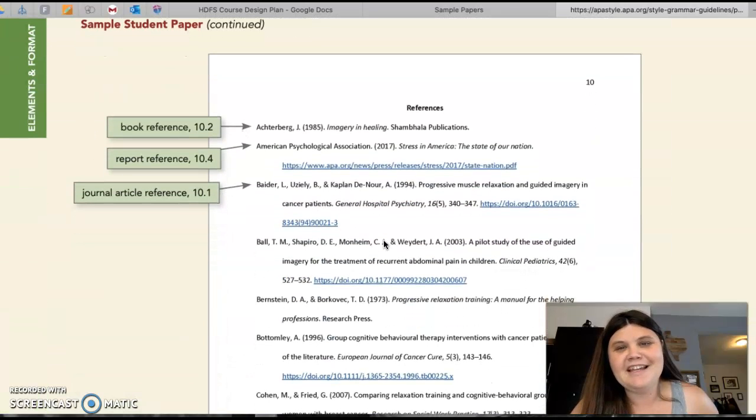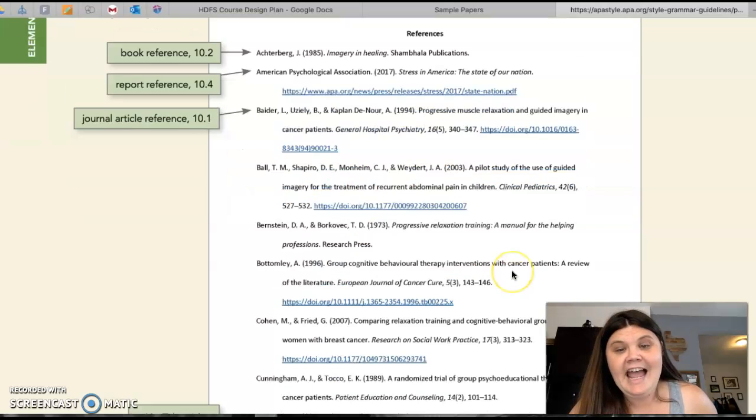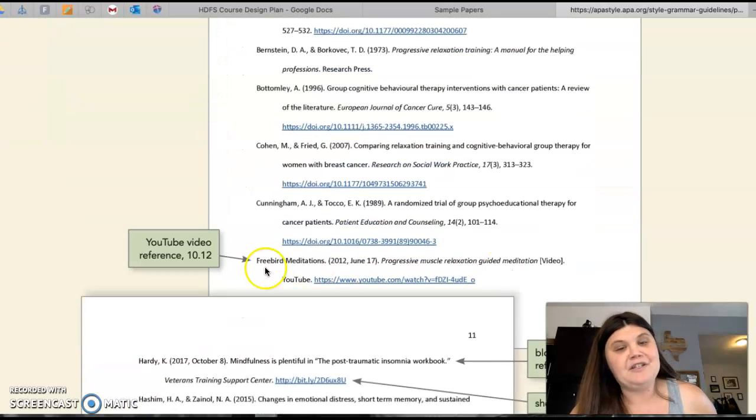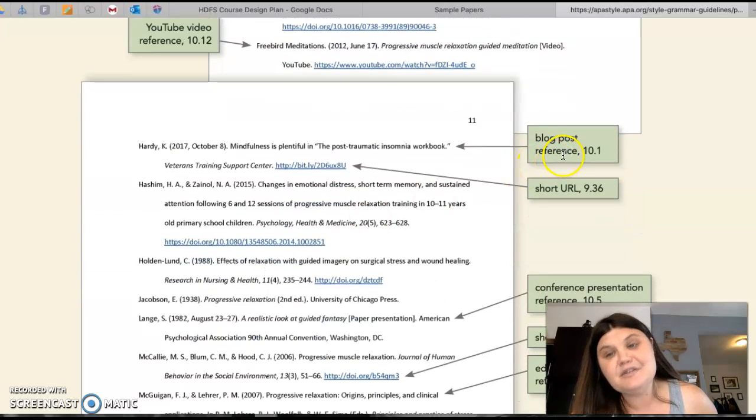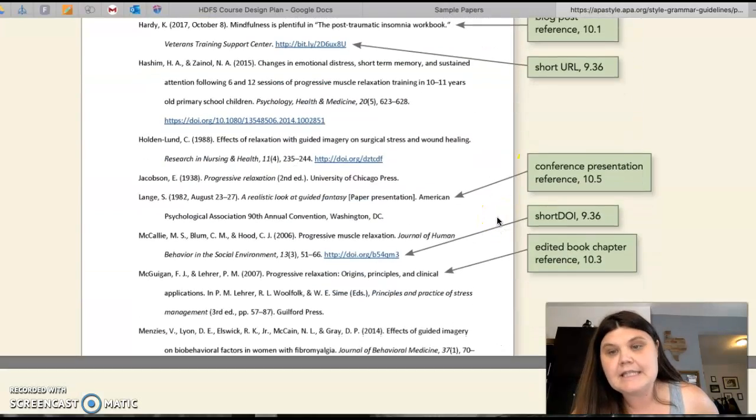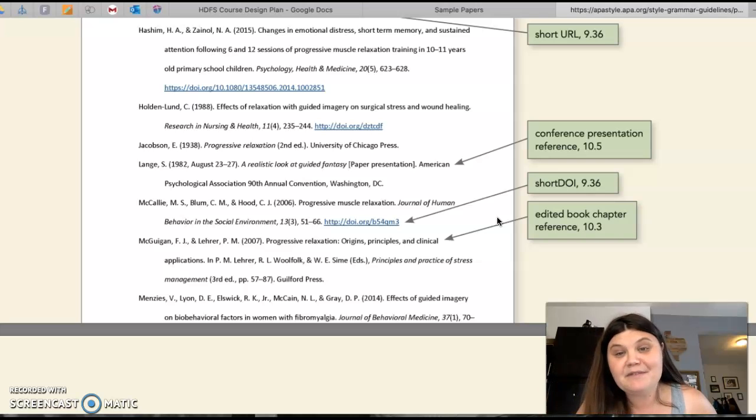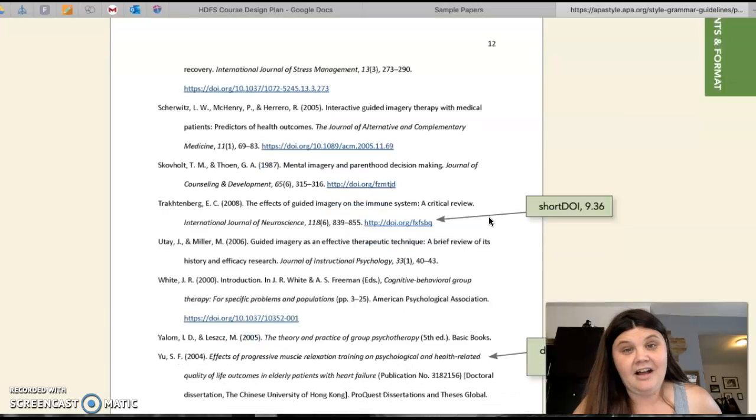Here you go. This is a very long reference page. It includes references of all kinds: book references, and reports that have a website, and you can see how to do that here. It includes formal journal articles that you've pulled from the library, multiple authors, YouTube videos, and blog posts, all of these things. So you should be able to find the example and the formula for how to do your citation on this that you can easily pull from.